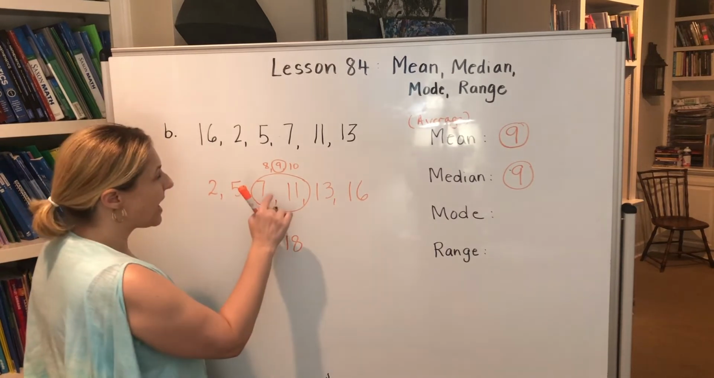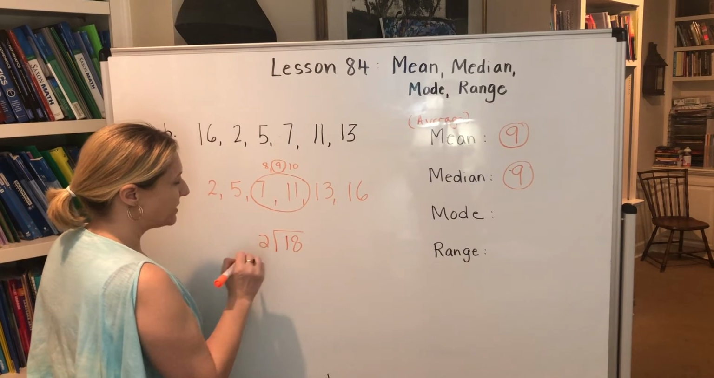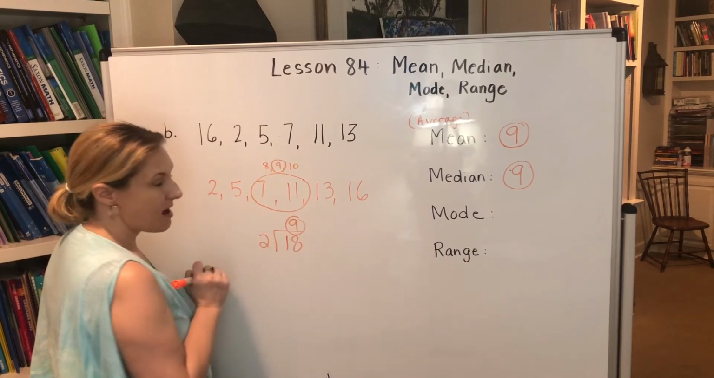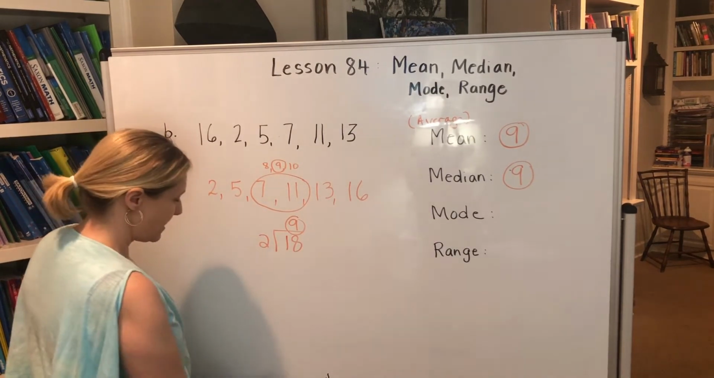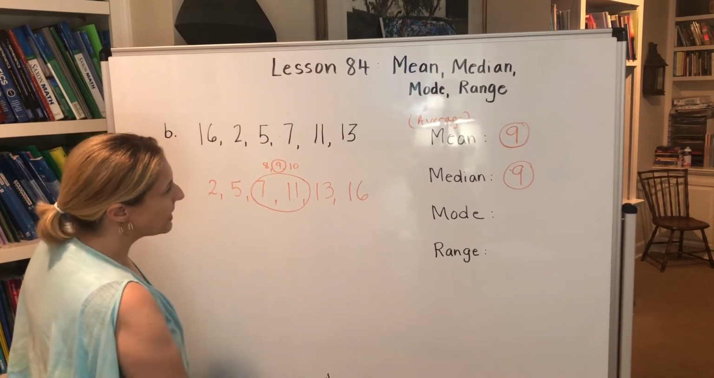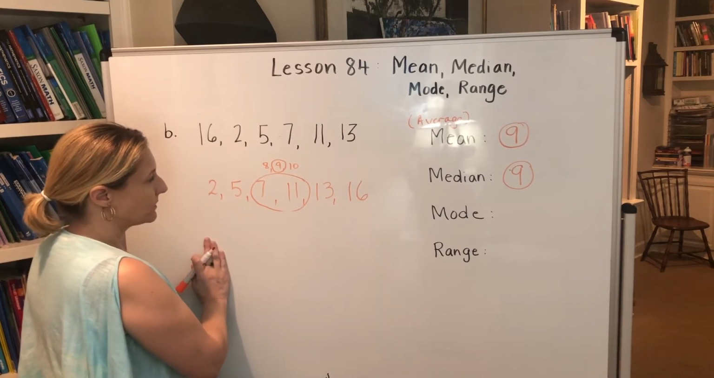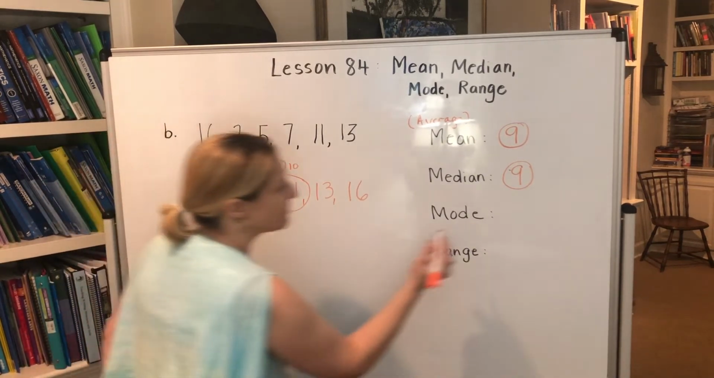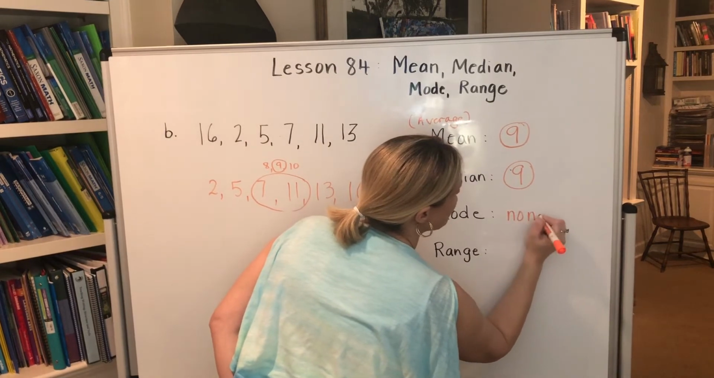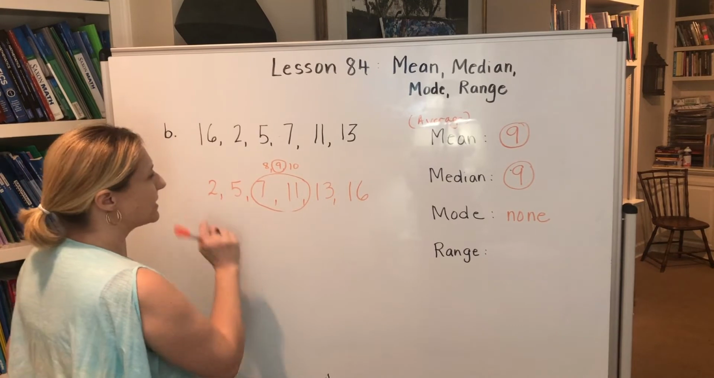And then we can divide by the 2 numbers. 18 divided by 2 is 9. So that's another way to find the median or the middle number. Okay? Now we have to find our mode. What is the most repeated number here? I don't see one repeated, so we can write none. There is no mode.